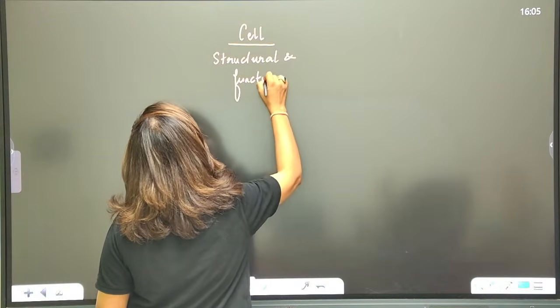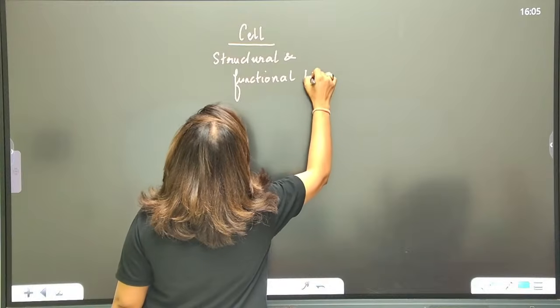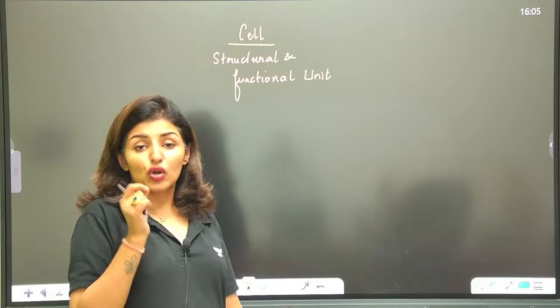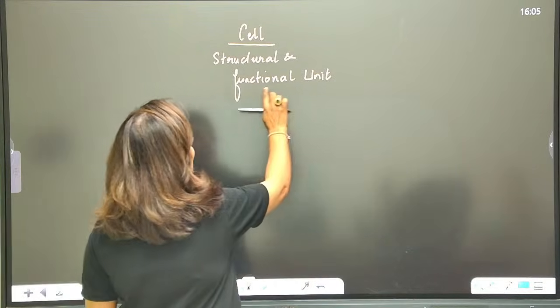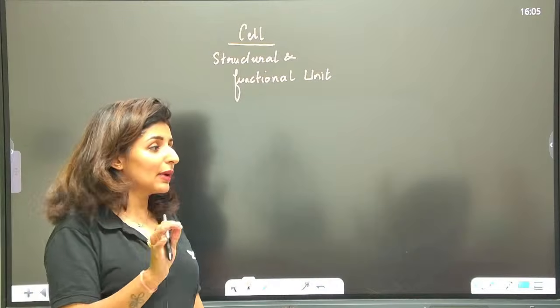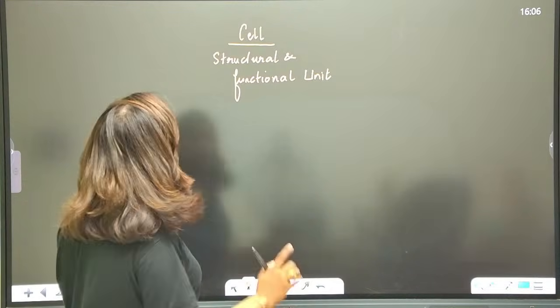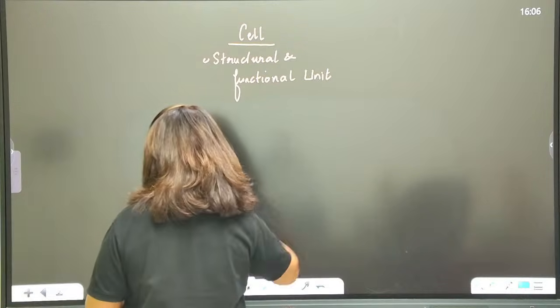Because there is no living structure which is not made up of cell. Anything which is not made up of cell is not considered living, right? And functional unit, because every function happening in your body is ultimately being performed by your cells, right? So yes, cell is the structural and functional unit of life, right?